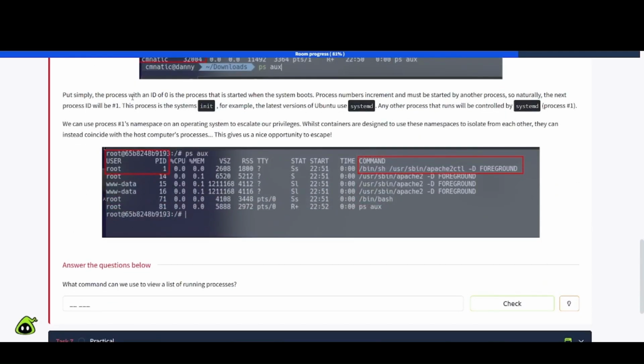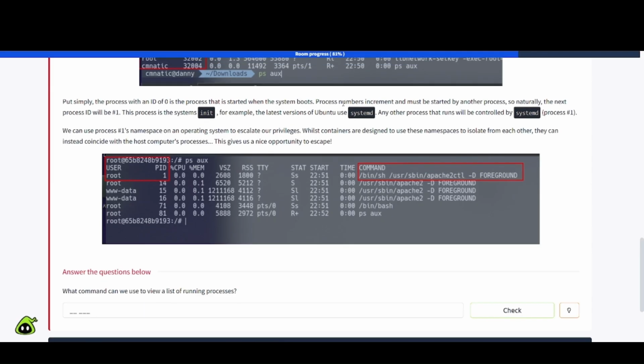Put simply, the process with an ID of 0 is the process that is started when the system boots. Process numbers increment and must be started by another process, so naturally the next process ID will be number 1. This process is the system init. For example, the latest versions of Ubuntu use systemd. Any other process that runs will be controlled by systemd, process number 1.